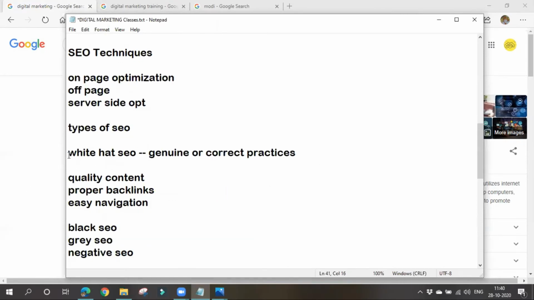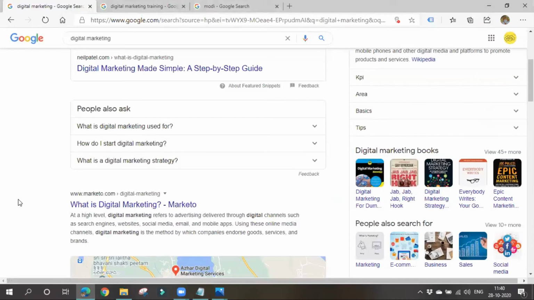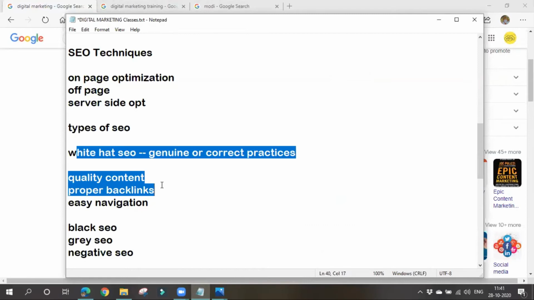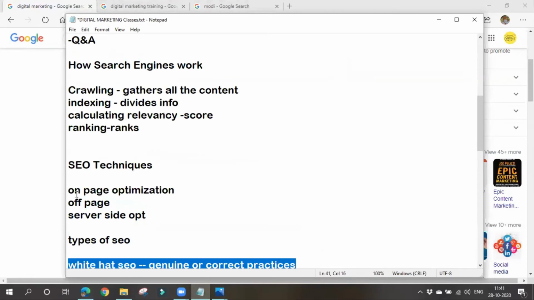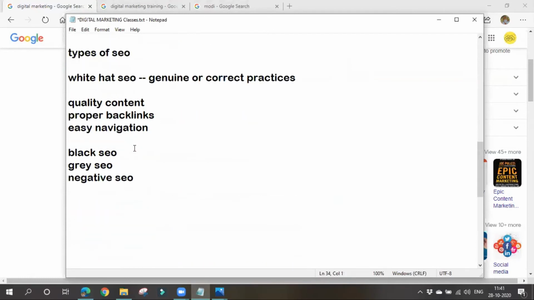These factors also matter in order to bring our website to the top of the search results. We'll discuss these white hat SEO techniques while learning about these things itself. And let's go to black hat SEO.